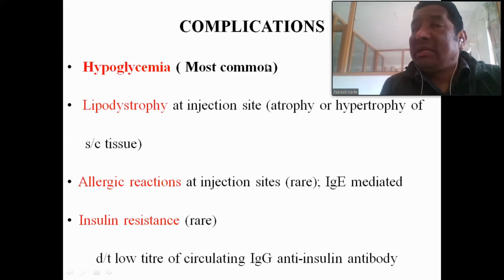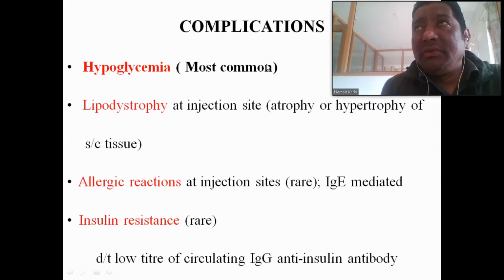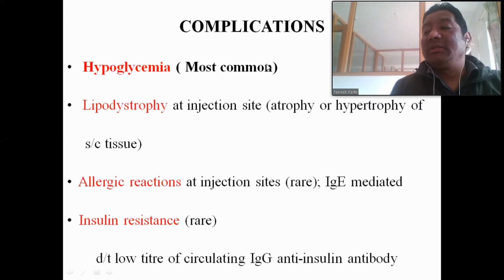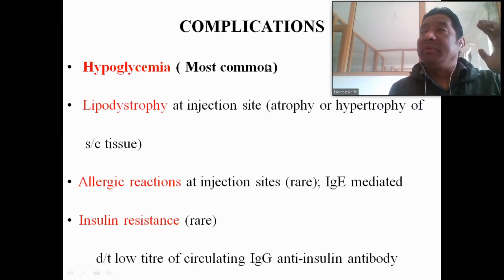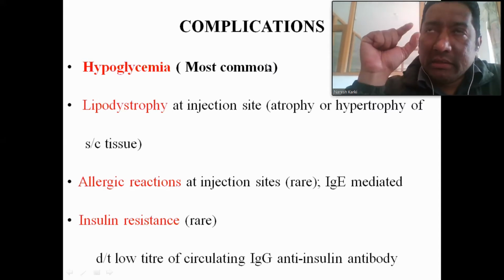If the patient is admitted to the hospital, glucose preparations are present. These are 50 ml of 25% dextrose and 50 ml of 50% dextrose, which can be given by the intravenous route. And the other advice that should be given to the diabetic patient who is on insulin therapy is to always carry chocolate.